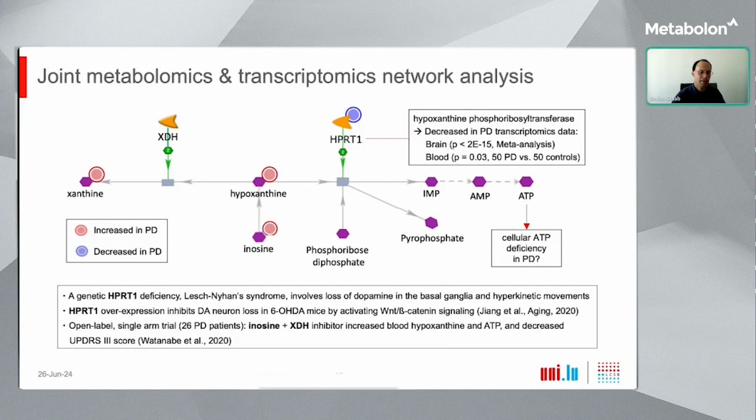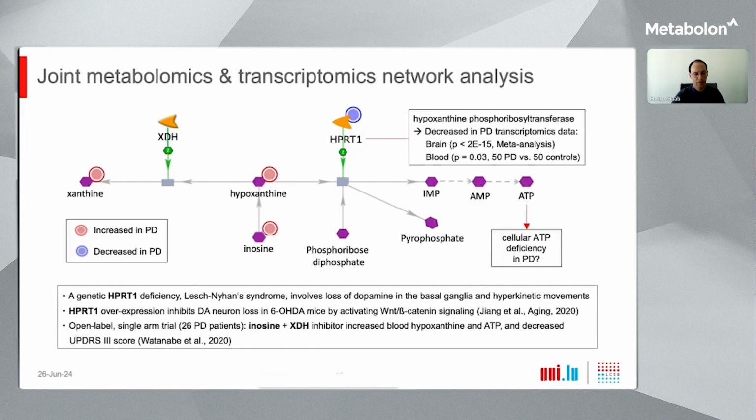Specifically, in an open-label, single-arm clinical trial with 26 Parkinson patients, an intervention was tested in the left branch of the pathway you see here above, giving patients both the xanthine inosine and an inhibitor of the enzyme XDH. The authors could show that this treatment had multiple beneficial effects. It increased blood hypoxanthine levels and cellular ATP, and it decreased motor impairments in the patients as measured by the